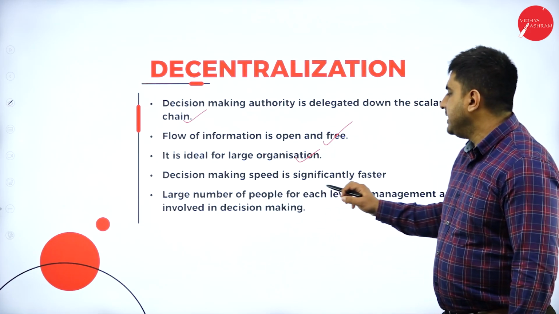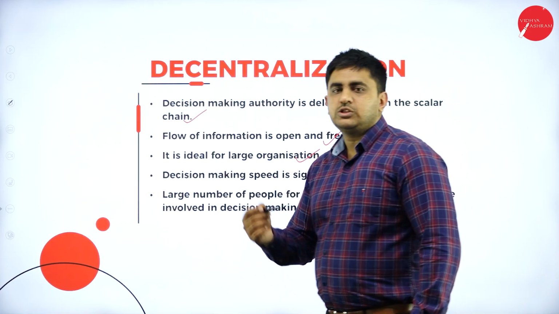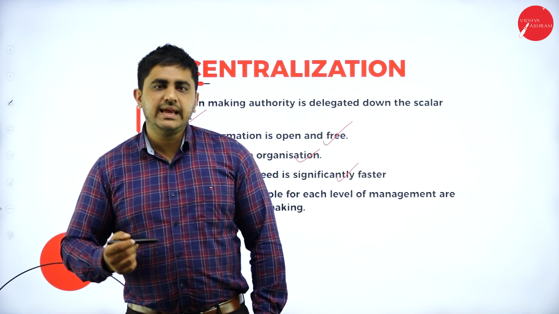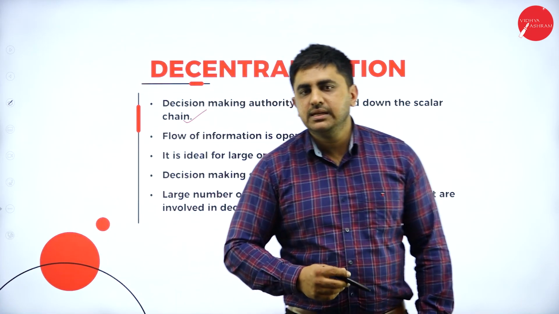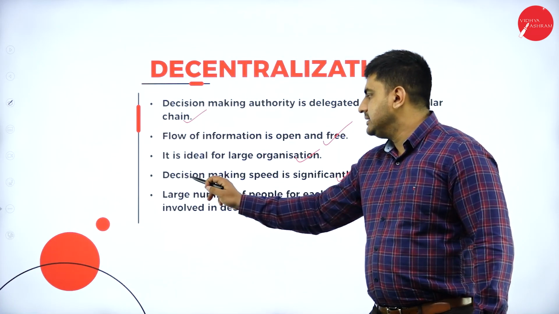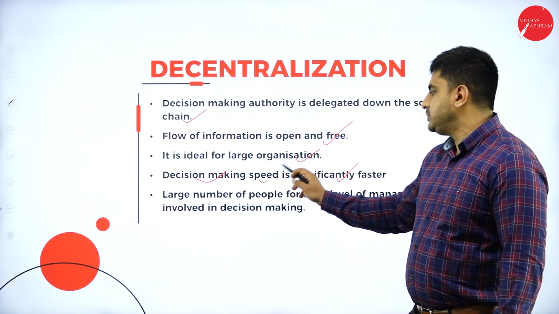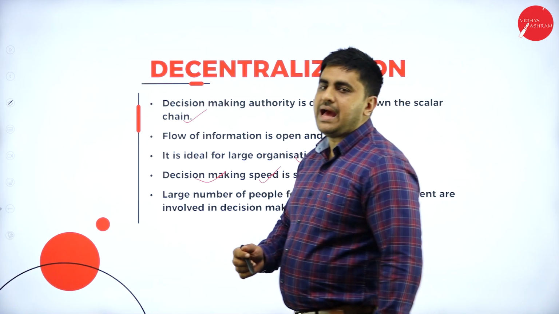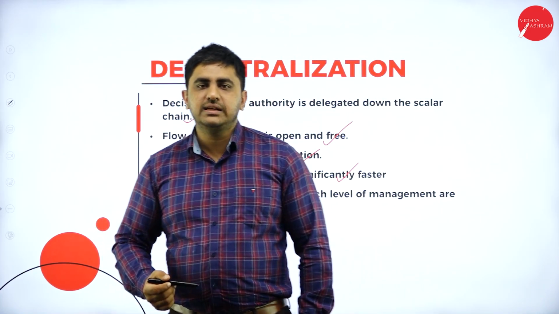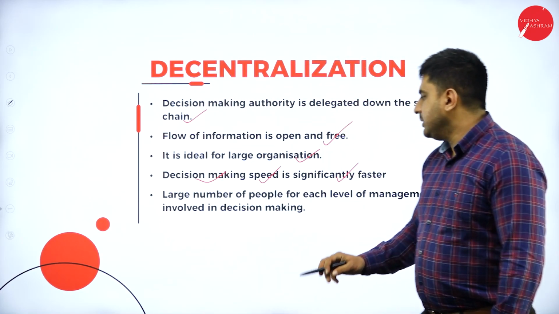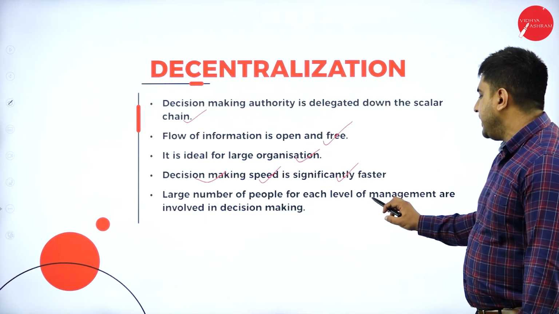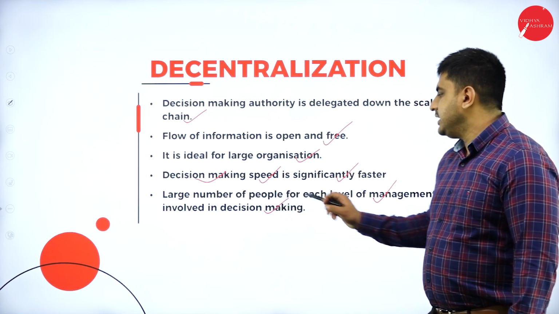Then decision making speed is significantly faster because authority is delegated down the scalar chain. What happens is they can take decisions very quickly, and they can come out with accurate decisions faster. Then a large number of people at each level of management are involved in decision making.